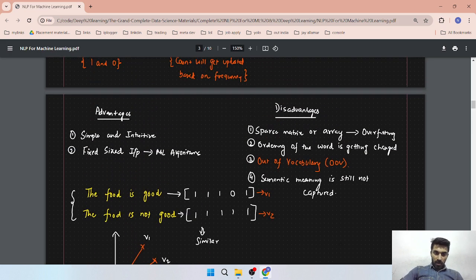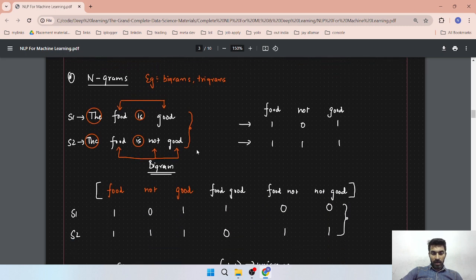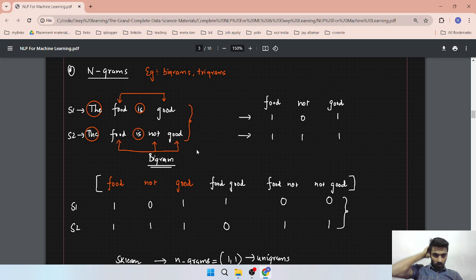But for this we have something like n-grams, that is bigrams and trigrams. In bigrams and trigrams we take two words or three words at a time. If you are doing a bigram, we combine two words at a time. So for "the food is good", "the food" is combined into one bigram, "food is" is also a bigram, and "is good" is also a bigram. We do this so that we can get good accuracy.